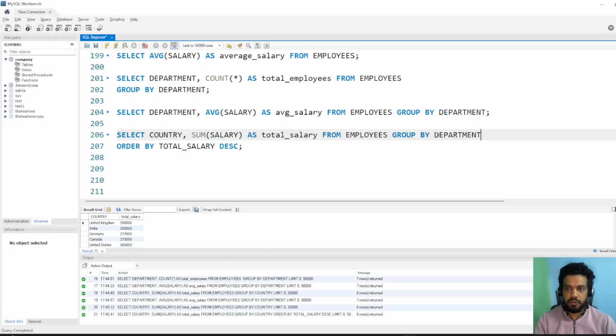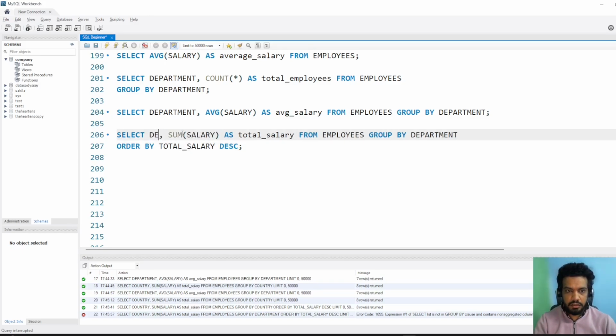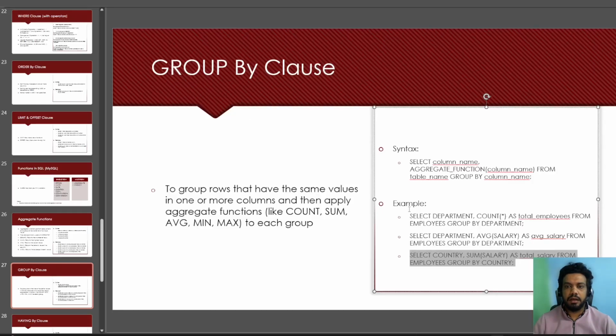I just want to know by department, so I can run it again. Okay, I haven't used department over here, so I need to use department here as well. Let's run it. Now we know finance is the highest paying department, and in the country it was UK. So this is how we run the analysis. We pivot the data, we summarize the data using these aggregate functions with group by.